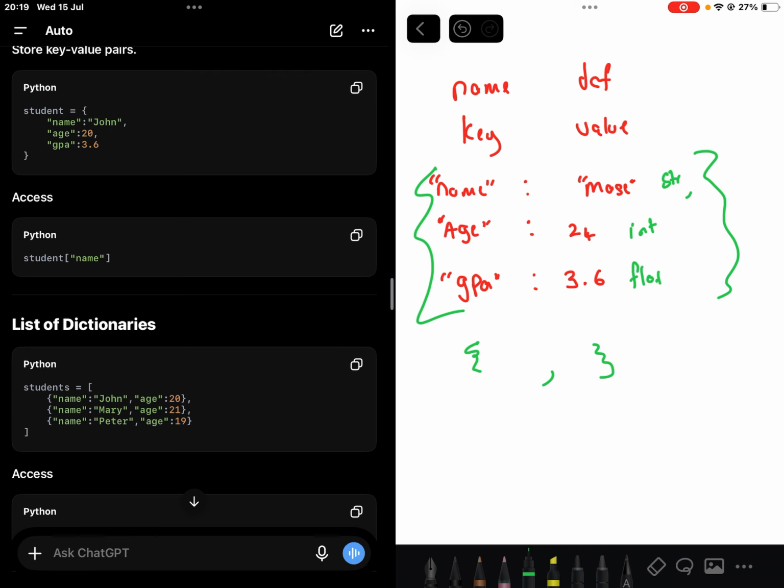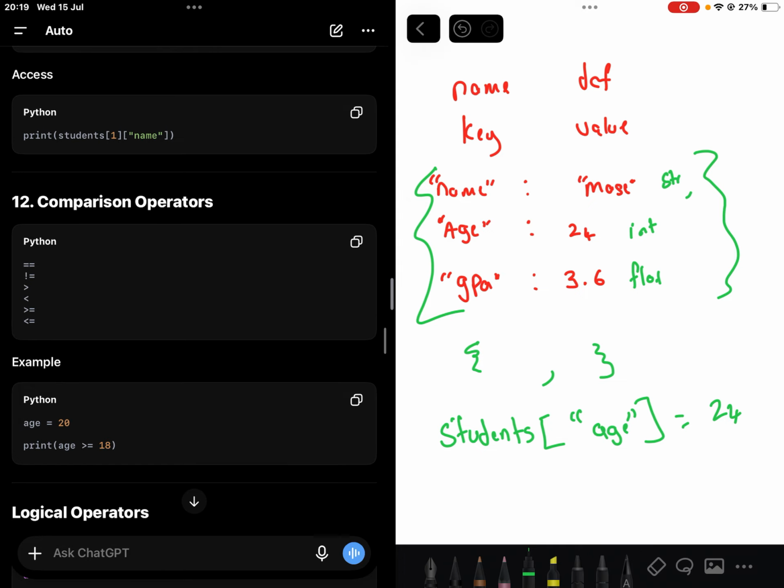So to access, you use the key to access the value. So let's say the dictionary is called students. Then I want to access the age. This will give 24. So that's how it works.